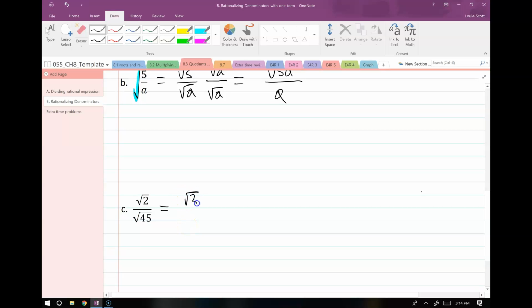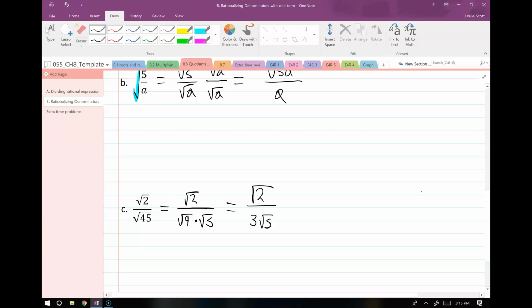So I have root 2 on top, and when I think about the number 45, I want to think about all its factors. Is one of those factors a perfect square? Obviously it is, otherwise I wouldn't have brought this up, right? 45 equals 9 times 5, and 9 is a perfect square. So we split 45 up into root 9 times root 5. Now on the next step, we simplify that root 9. So that gives us 3 roots 5.